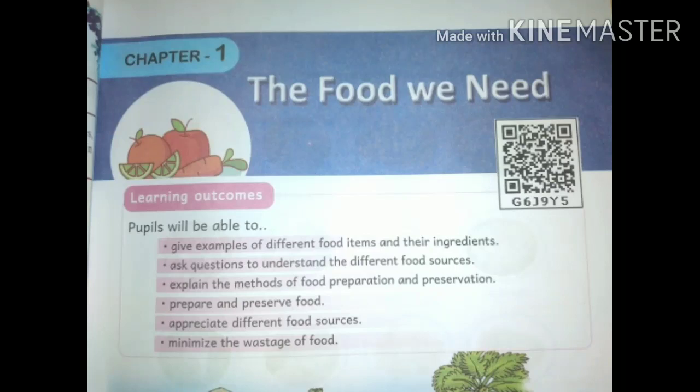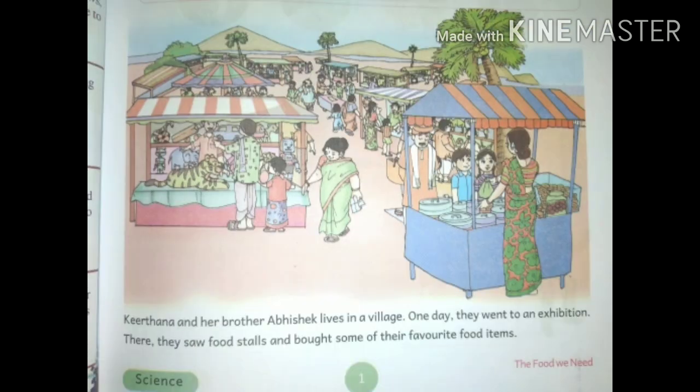Hi children, today we will see the 6th class first chapter, that is the food we need. Here we see Kirtana and her brother Abhishek live in a village. One day they went to an exhibition. There they saw food stalls and bought some of their favorite food items.